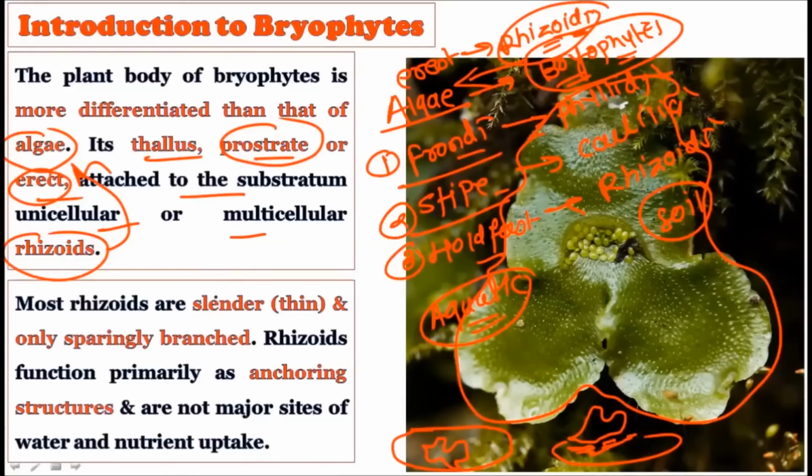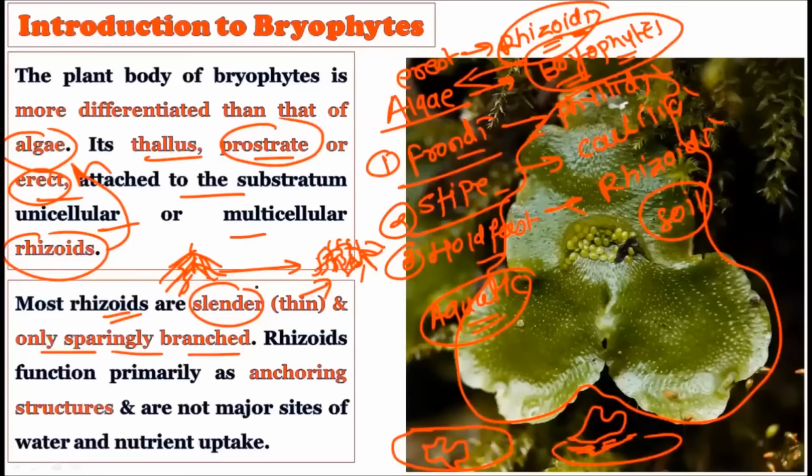Now let's talk about the rhizoids. The rhizoids are slender, which literally means thin, very thin structures. They are only sparingly branched. Whatever the branching pattern in these bryophytes, the rhizoids show very sparing branching, because in the higher plants we find very complex branching in the roots, but this complex branching is not present in these bryophytes. That literally means not much complex branching is present. So simple, slender, thin structures are present there, which are not much branched and not that complex.